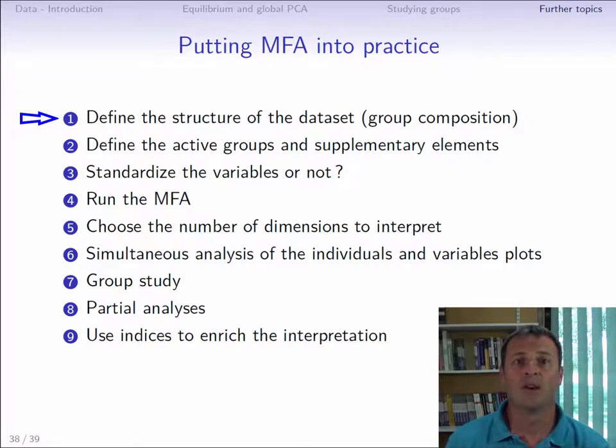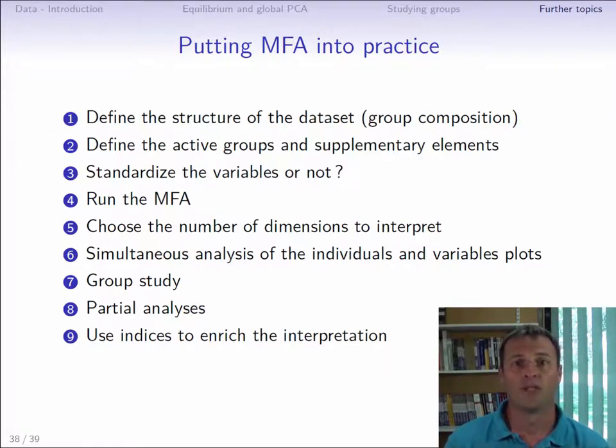Or should we do a simple analysis of the table using PCA if the data is quantitative, or MCA if the data is qualitative? If there is a group structure, which groups should we build? A group corresponds to a subset of the table and therefore most often to a certain type of information. This choice of grouping is essential because it is used to define the weightings and balance between groups. Then we have to choose the groups that will be active and the groups that will be supplementary.